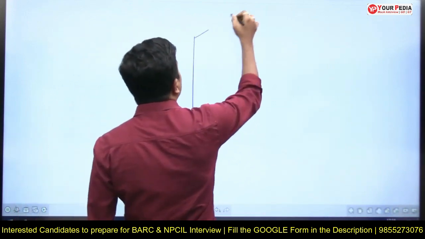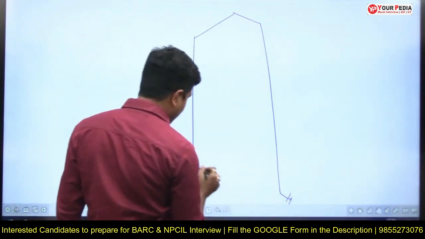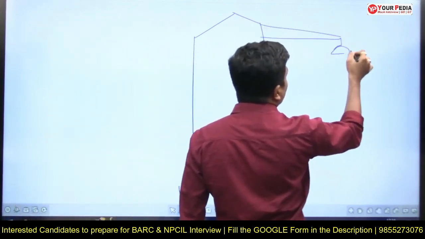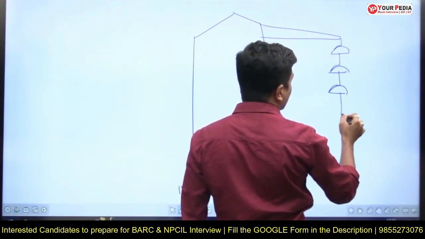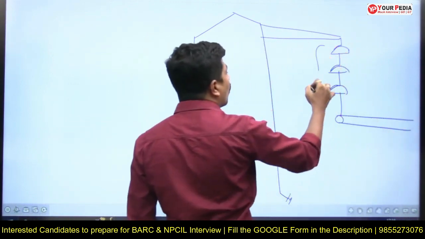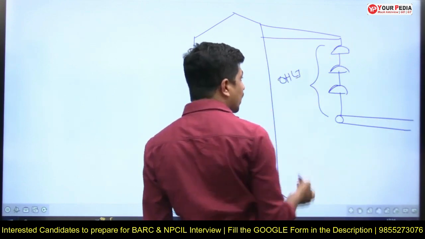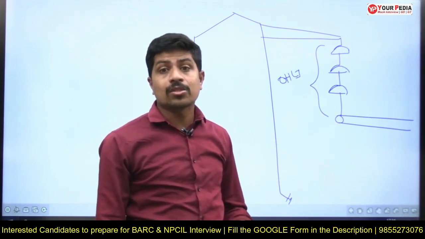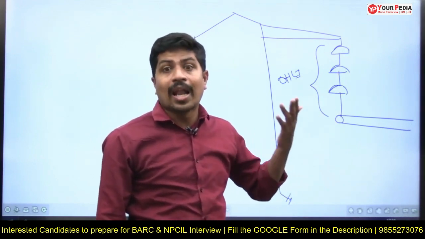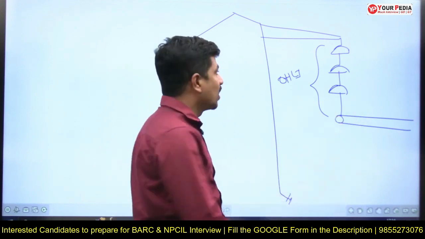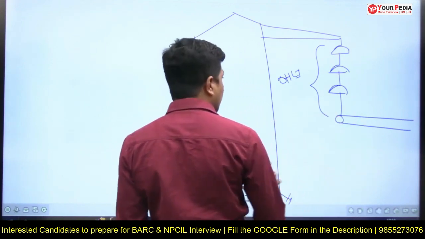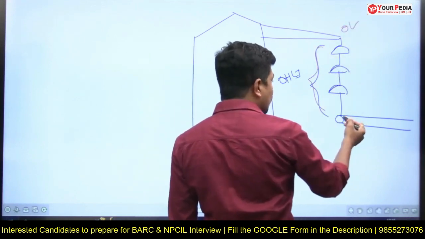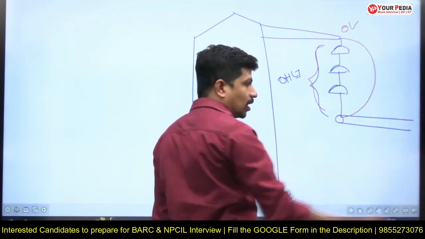You see, this is the transmission tower, and this is the cross arm. Here we are putting overhead line insulation, and this is your transmission line. This overhead line insulation is designed with respect to per phase voltage. Now, if it rises to line voltage, the insulation will get damaged. See, this is designed with respect to per phase voltage. If it rises to line voltage, if this is 0 volt, this transmission line is directly short circuited. It will be a short.